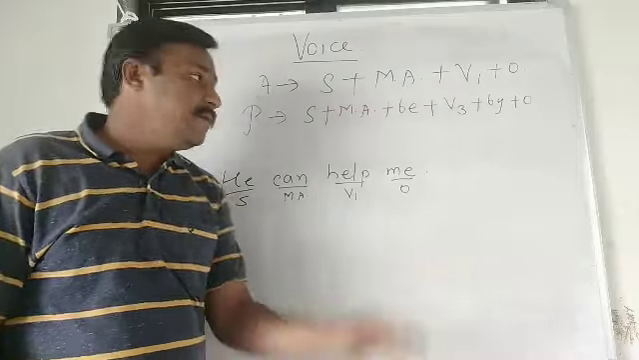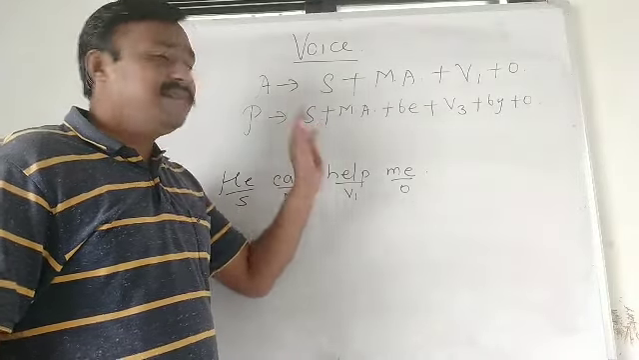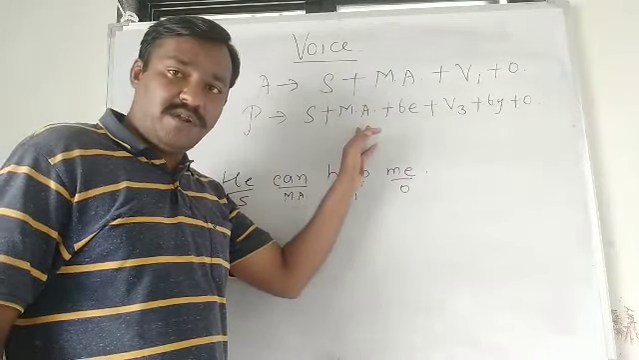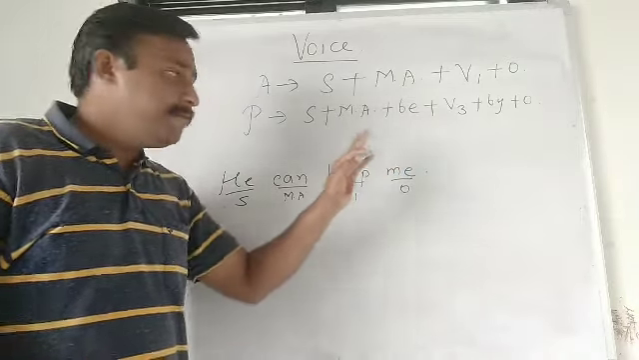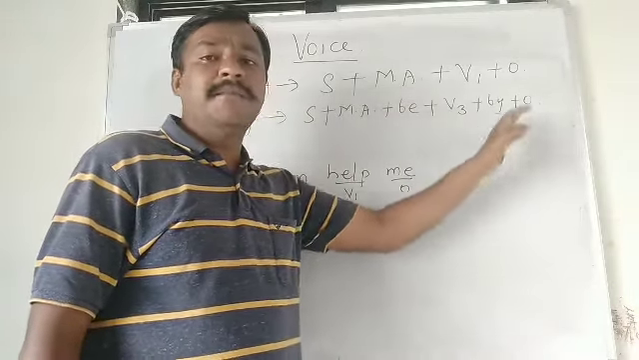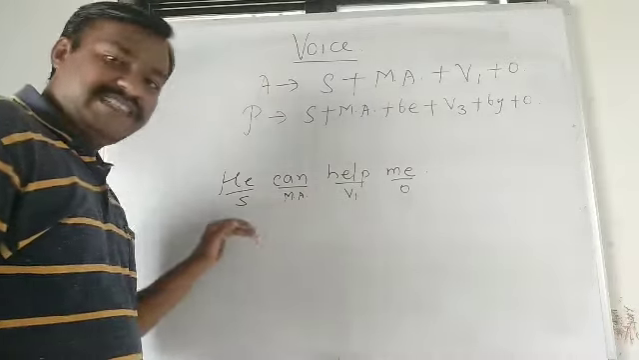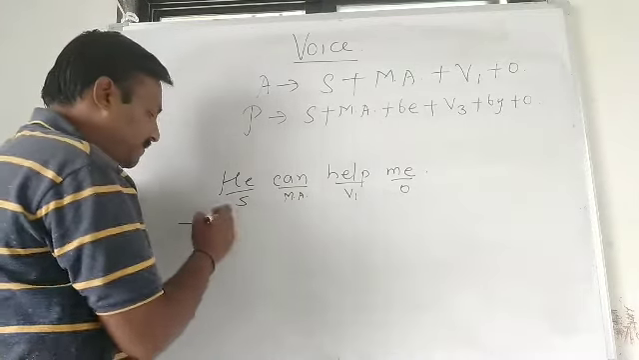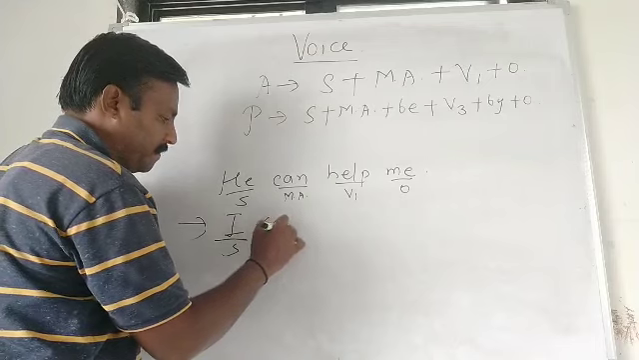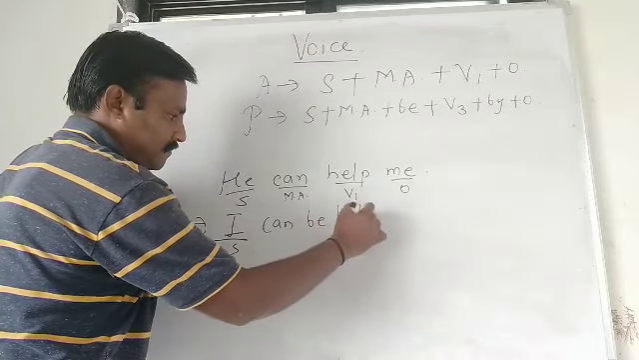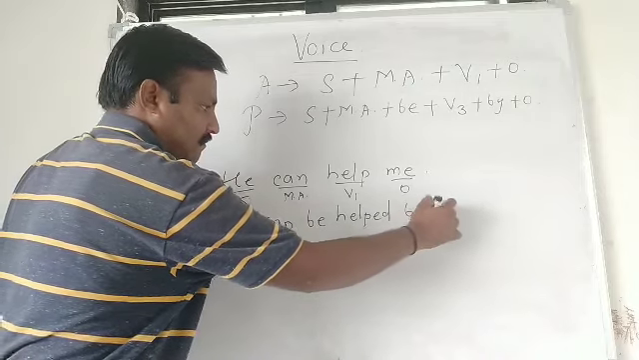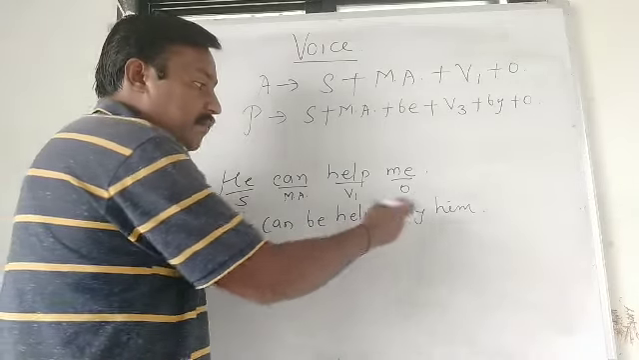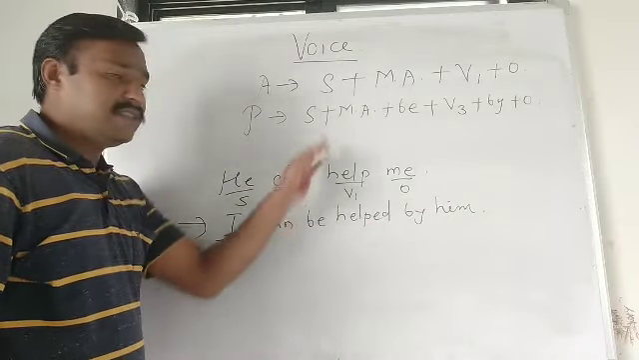So what is the passive voice structure of modal auxiliaries? The same rules are applicable: subject becomes object and object becomes subject. Subject, then modal auxiliary, then be only, then verb third form, by plus object. We will change the sentence he can help me into passive voice. Me, the object, becomes subject, it becomes I. I can be helped by him. So it is as per the structure.